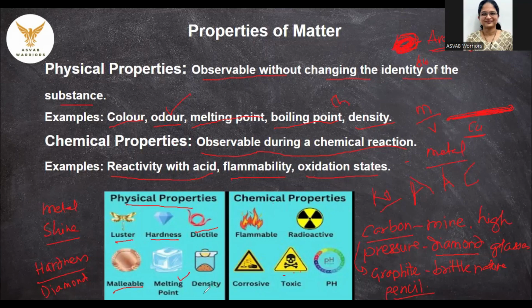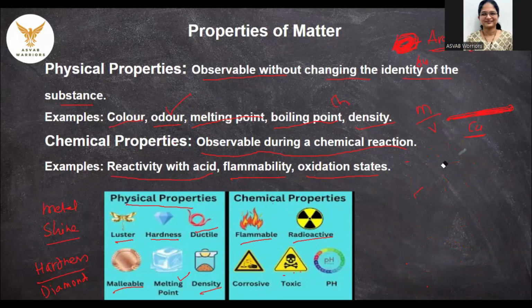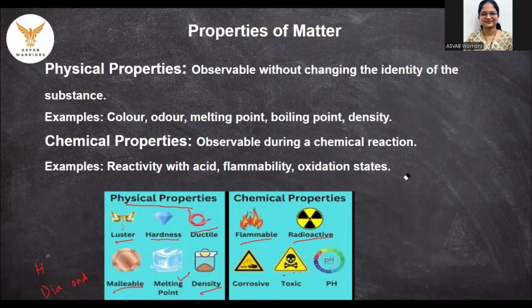Melting point we have already discussed. Density we have already discussed. Chemical properties: flammability, I have already given you an example as well. Radioactivity: a few of the materials actually have radioactivity. That means they are giving away radiations, and these radiations can be harmful to us if they are very high frequency radiations like ultraviolet radiations. That is not good for humans. A few materials like cobalt-60 are used even in the treatment of patients. Such materials are called radioactive material.